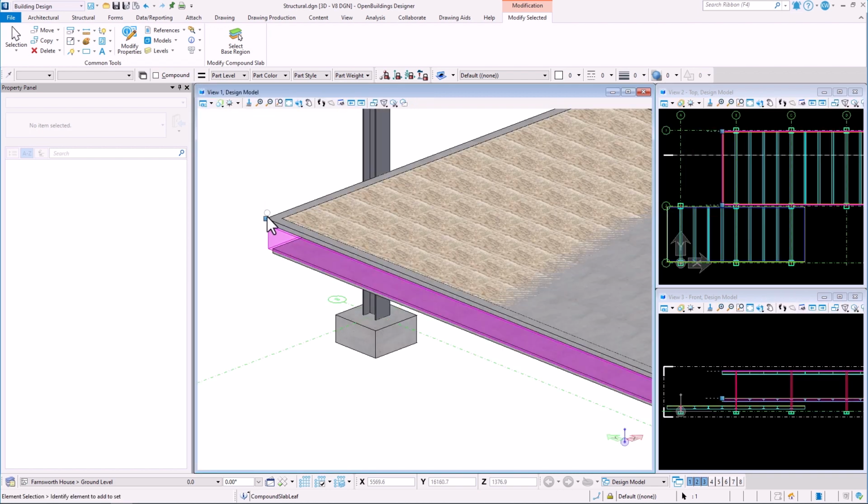With Modify Properties tool, we can also modify just a single layer.